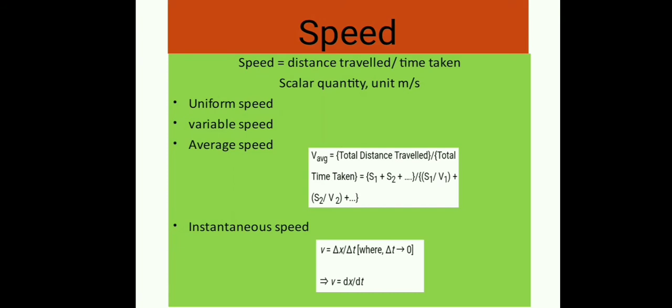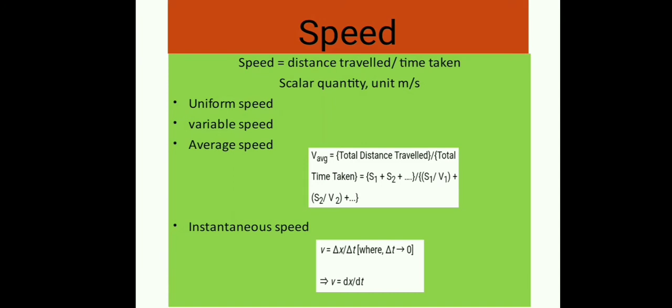Suppose a body covers distances s1, s2, s3 with speeds v1, v2 and v3 respectively in the same direction. Then the average speed will be total distance traveled upon total time taken, which equals s1 plus s2 plus s3 and so on, divided by t1 plus t2 plus t3 and so on.